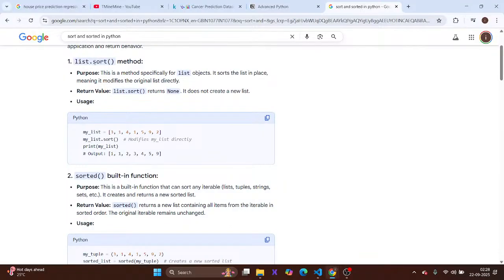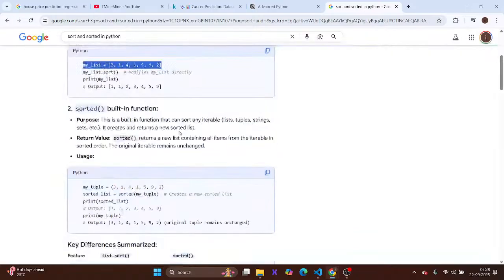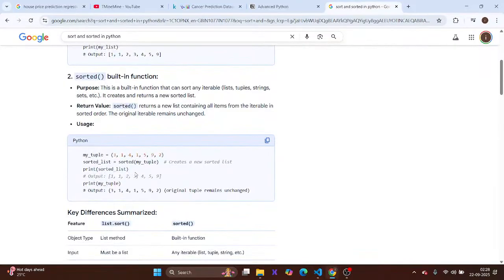Like if this is my list, then we use my list dot sort, and it will modify the memory address of this list. The original list got modified, but sorted does not modify it. It is just an instance, and it could be stored.